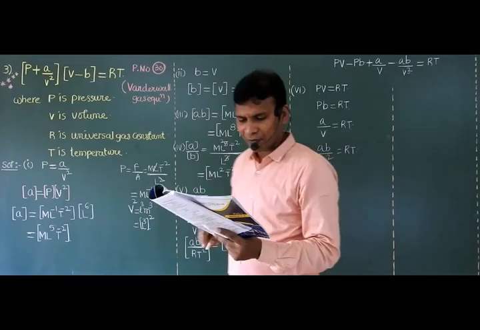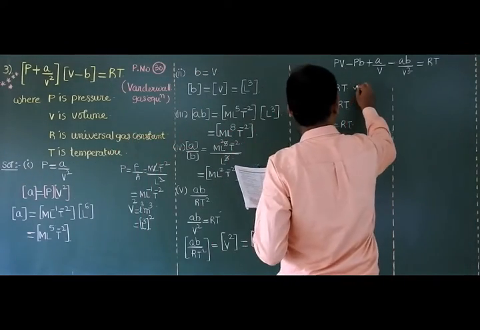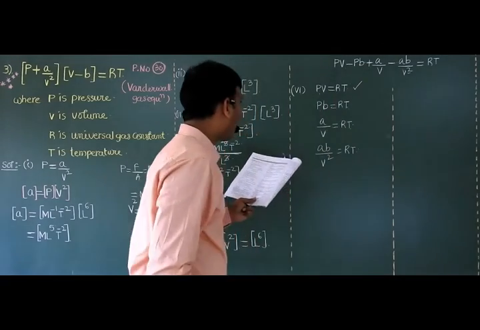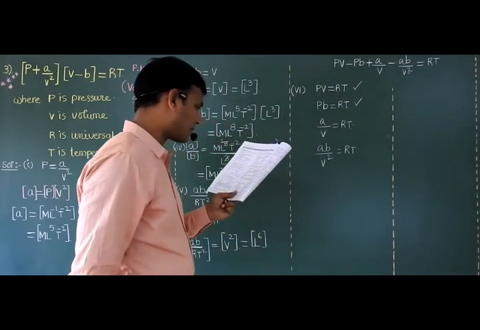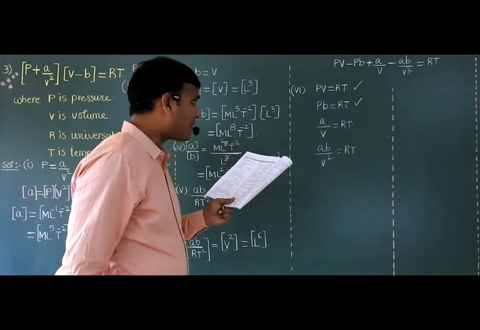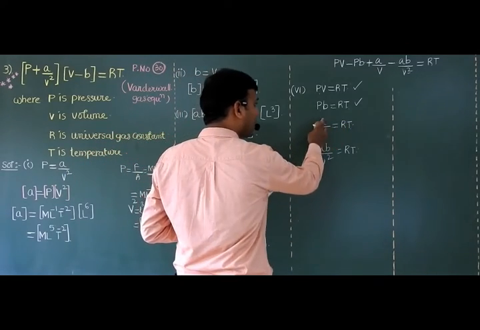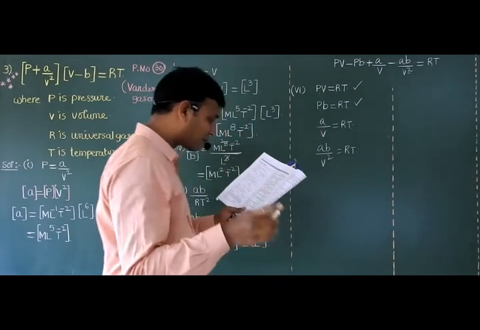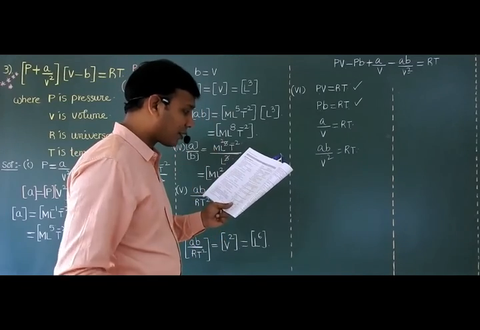You just check all the following options. PV, yes, RT dimensionally equal. Okay. Next, RT dimensionally equal to PV. Yes. A option is correct. B option is correct. Right? Then C. C is A by V square. RT is not equal to A by V square. RT is equal to A by V only. So third option, A by V square is given. Then that is wrong option, sir.